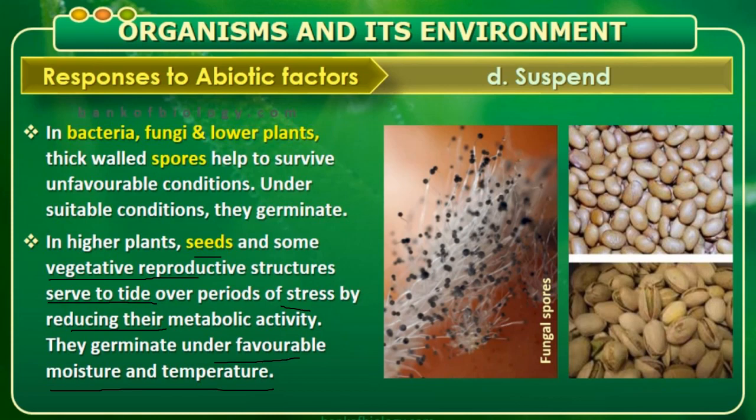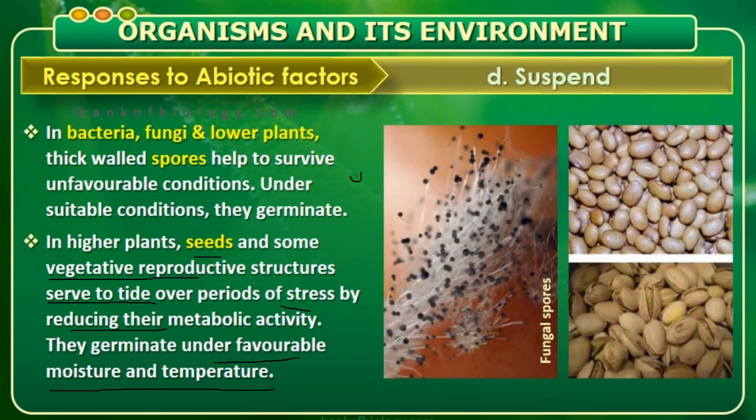Now coming to the word seed. When we refer to a seed, we use the word dormancy, dormant. Dormancy is a period where the seeds' metabolic activity becomes slow. They will not develop, they will not reproduce. That is called the suspended period for the seeds. Some spores, of bacteria, fungi, lower plants, will develop a thick wall.